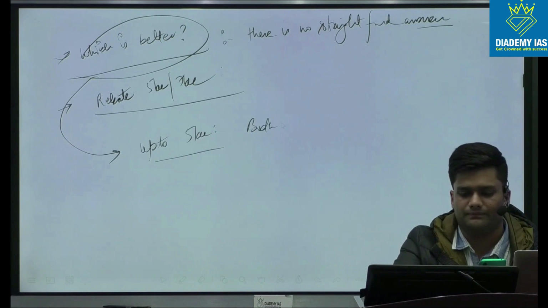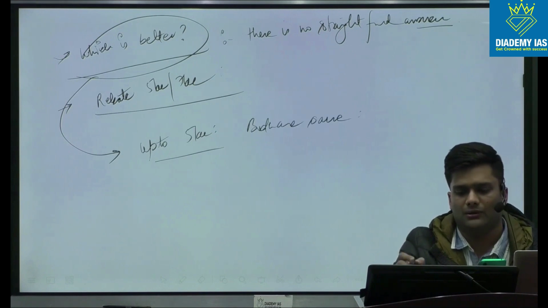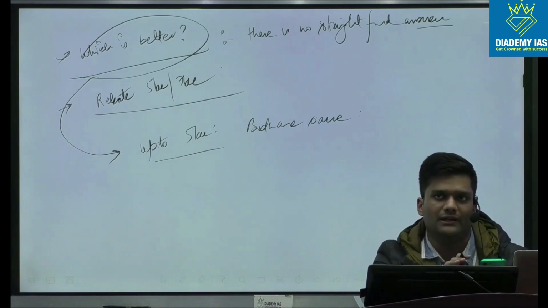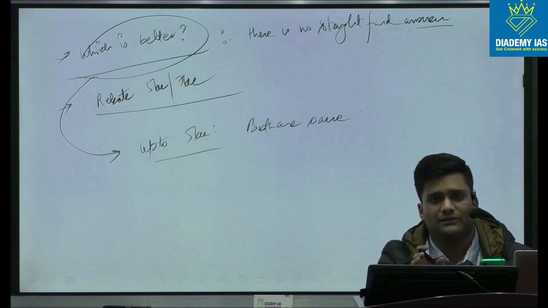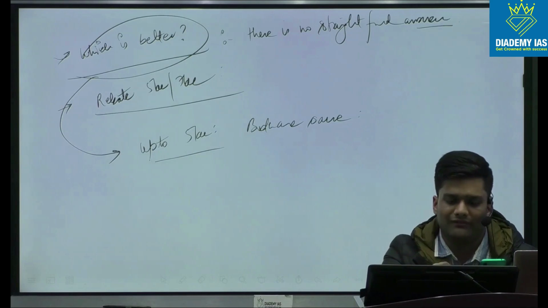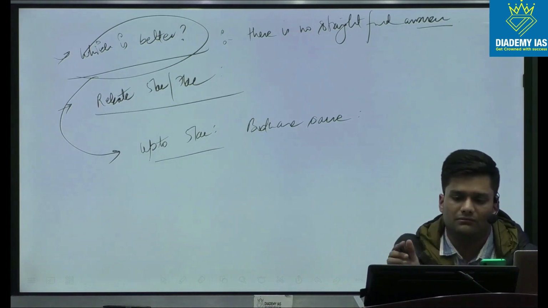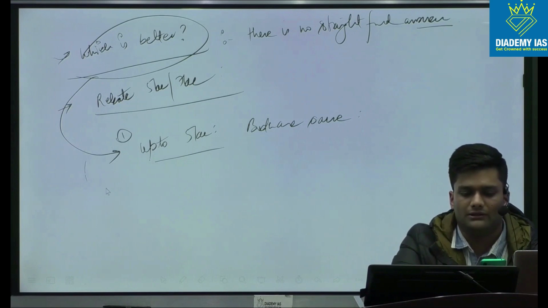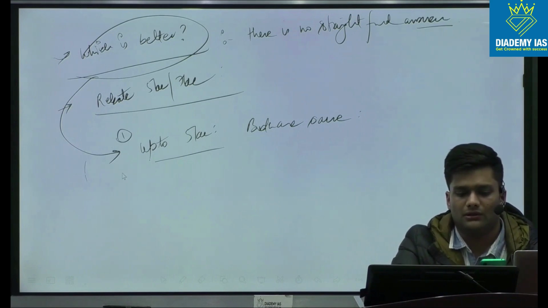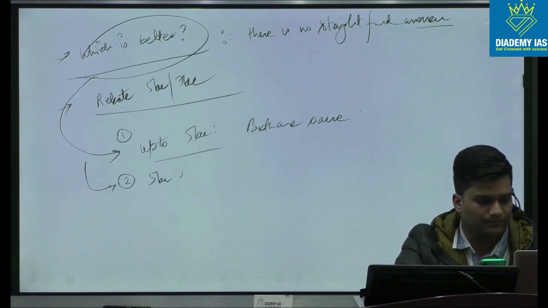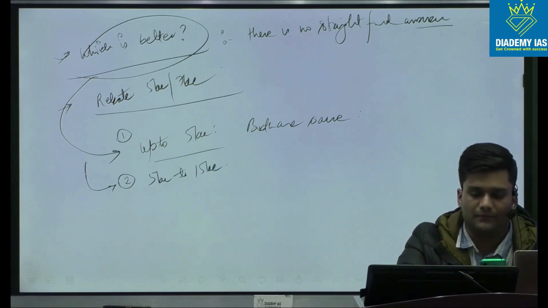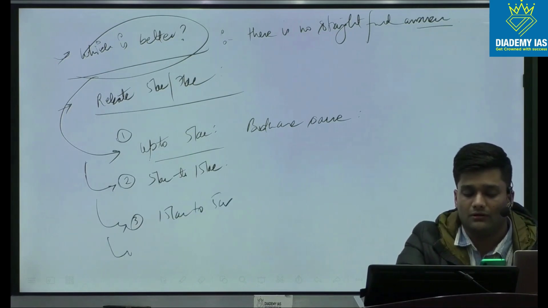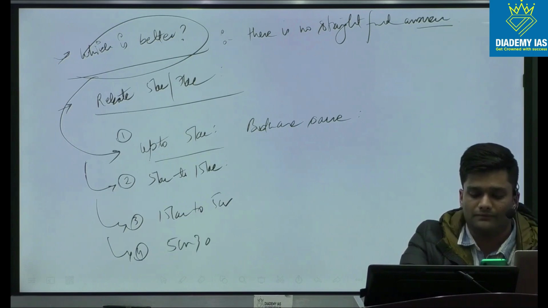But as a matter of answering the question, I think up to 5 lakhs, both are same. You are indifferent because up to 5 lakh there is no taxation because of 87A, and again up to 7 lakhs in case of the new tax regime, that is also exempted. So if your income is up to 5 lakhs, both are same, you are indifferent. Second case would be from 5 lakh to 15 lakh. Third case would be 15 lakh to 5 crore. Fourth would be 5 crore and above.